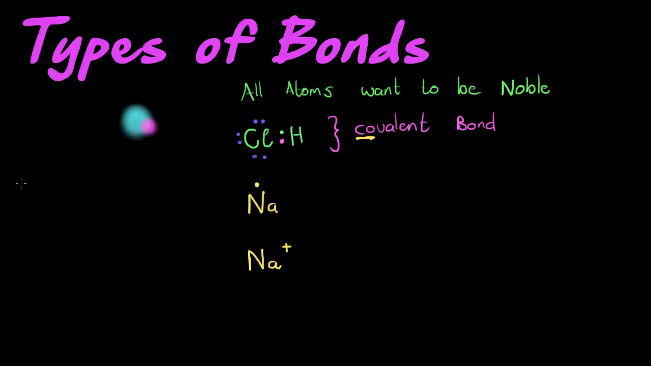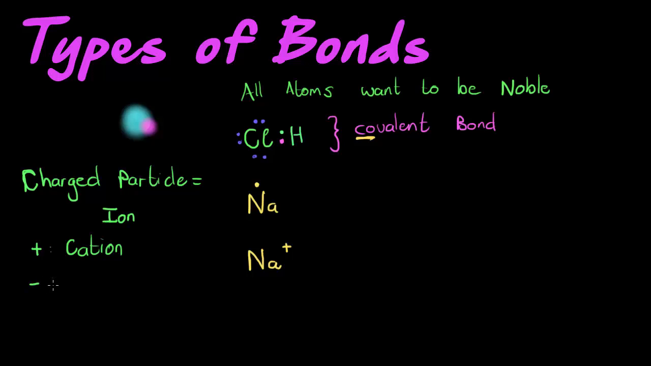Now, I haven't mentioned this before, but charged particles are called ions. An ion is a charged particle. So now we have an ion. A positive charge is called a cation, and it's not with a K, it's a cation. And a negative charge is called an anion.